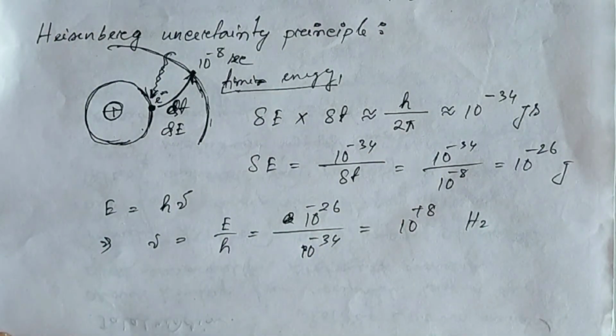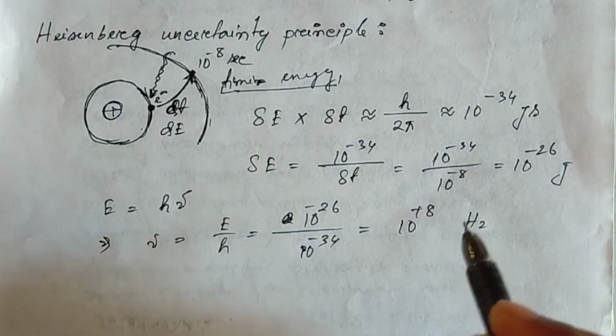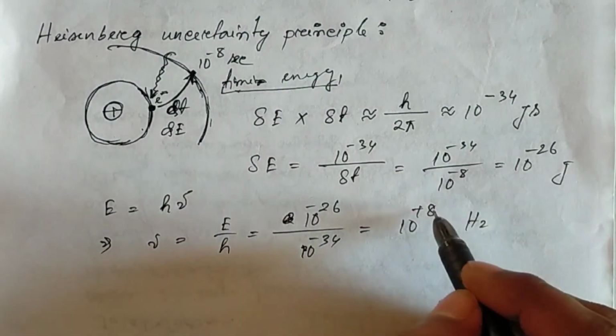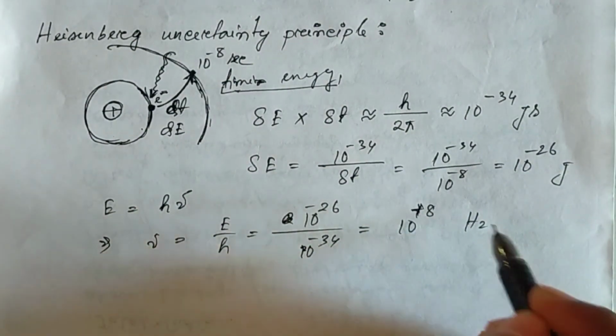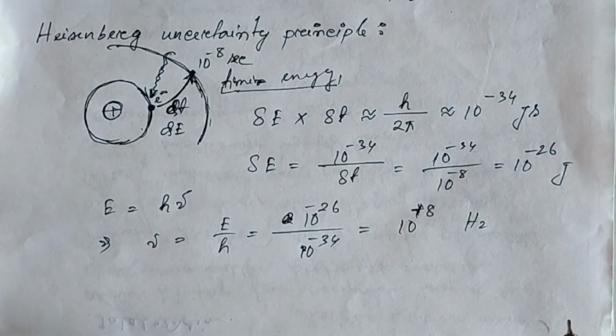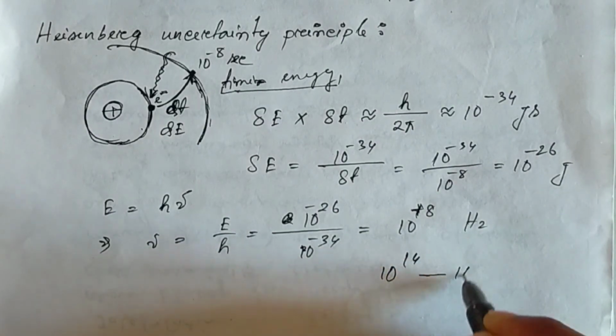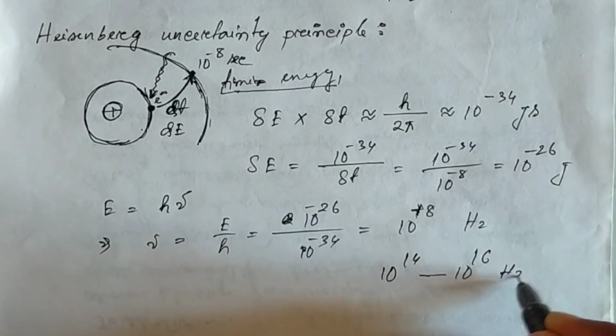Okay, so the uncertainty in frequency is 10 to the power plus 8 hertz, but the range of electromagnetic radiation absorbed by an atom is 10 to the power 14 to 10 to the power 16 hertz.